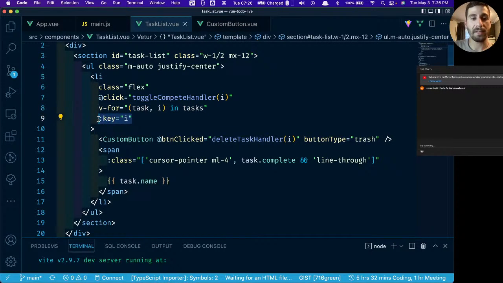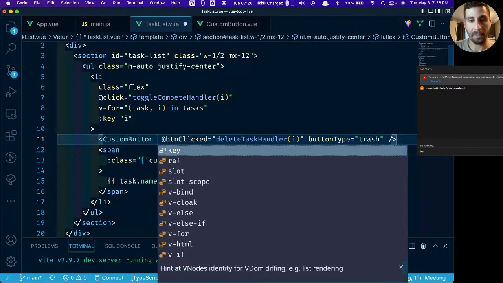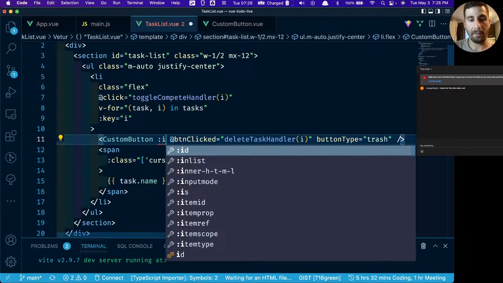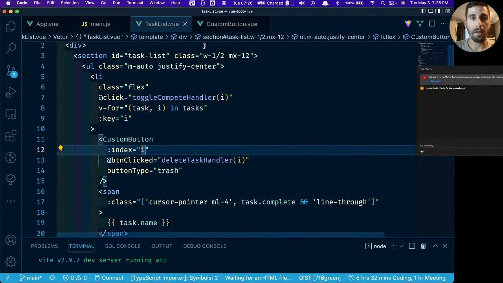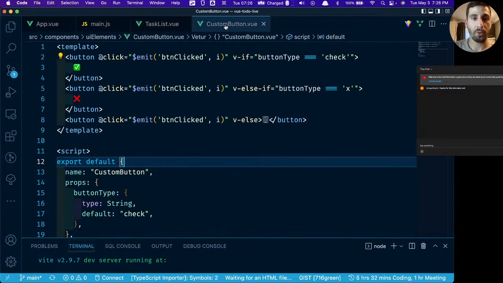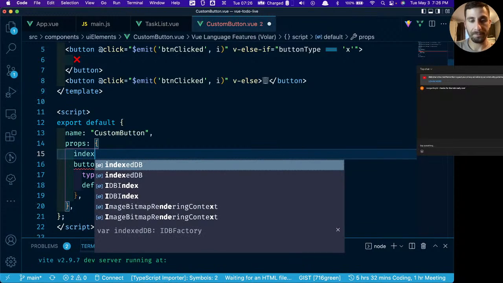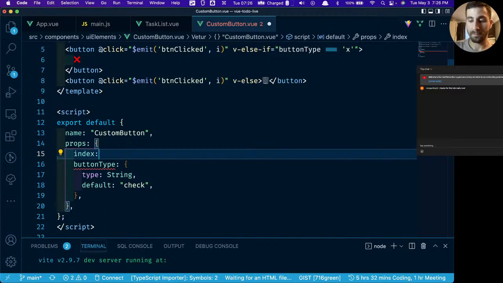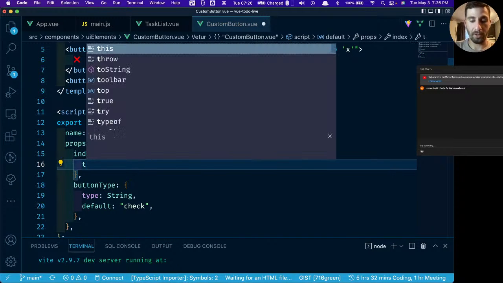We do have access to the index right here. So on this custom button, we can say that we want to pass in, we'll say index equals I. Now we're going to have to go to our props and add index. It's going to be type integer.